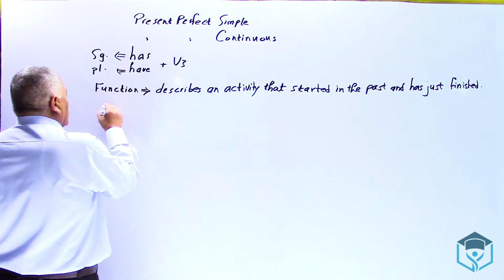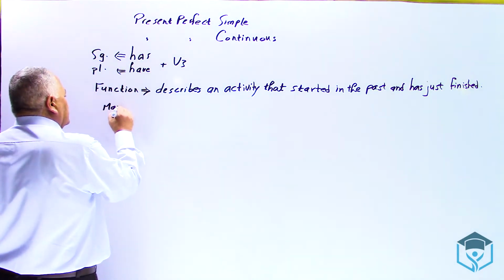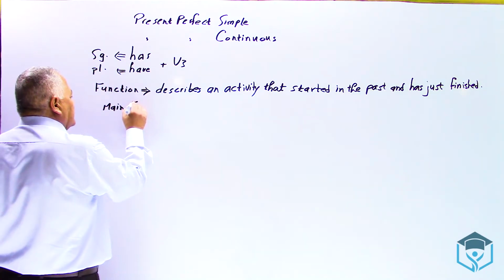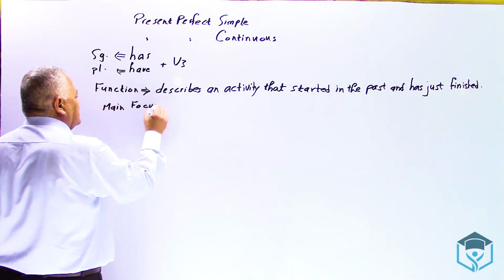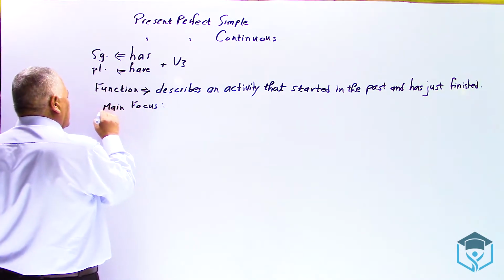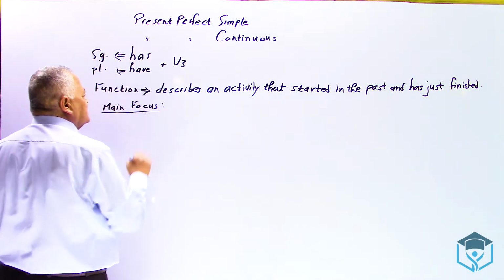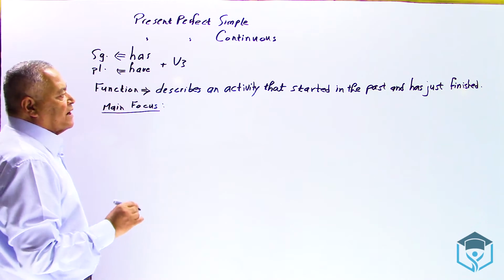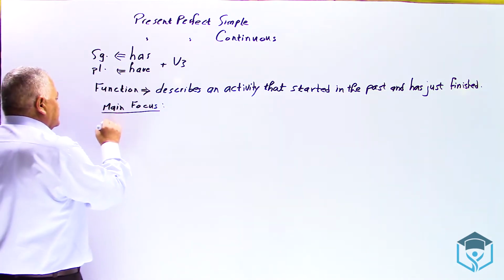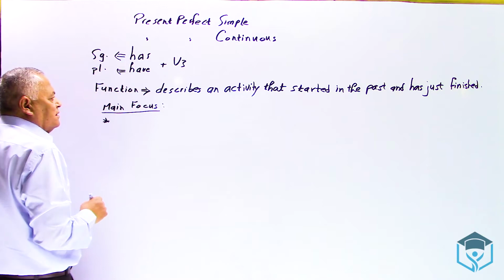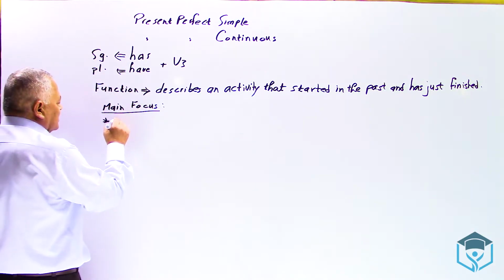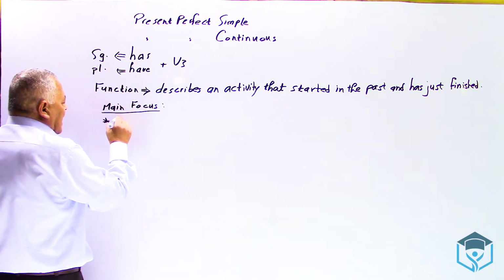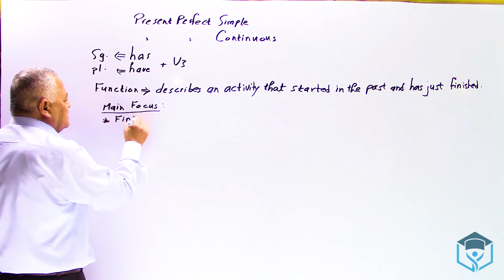So, what do you understand? I understand these points. Under the headline, what is the main focus of the present perfect simple? First, it describes an action which has already become finished.